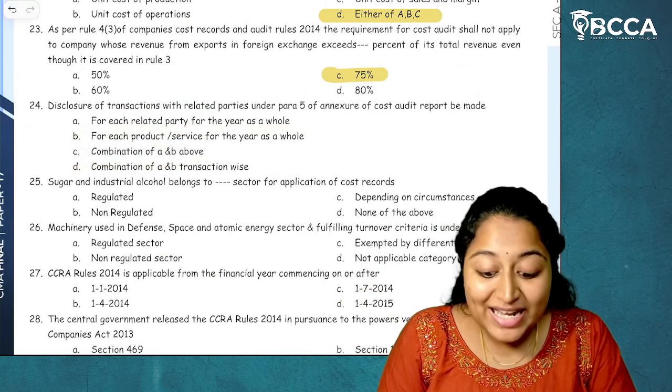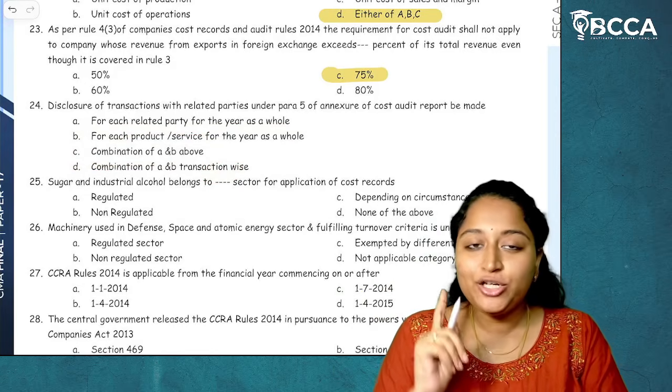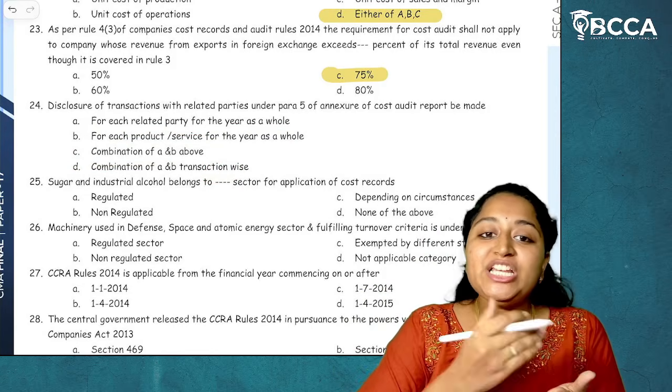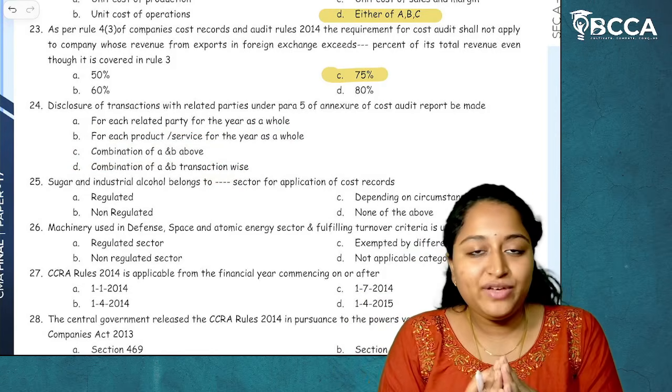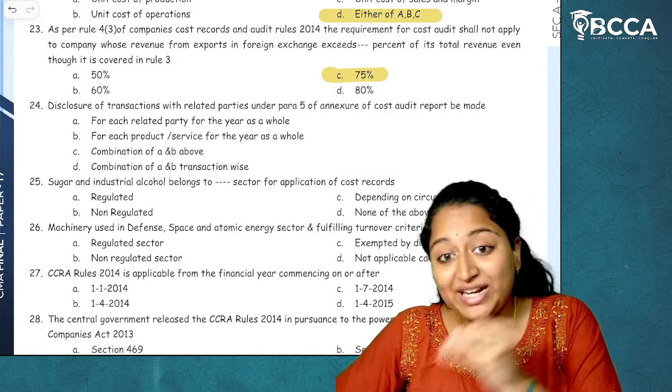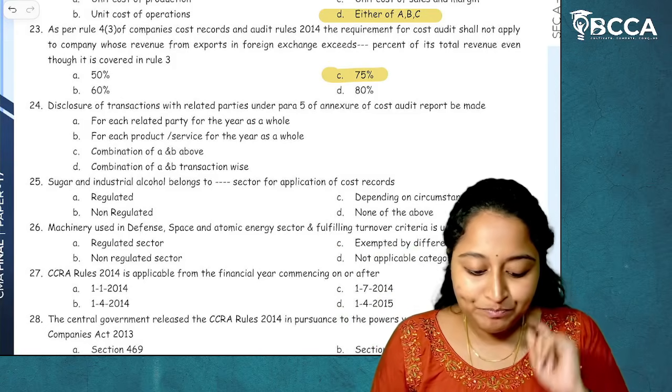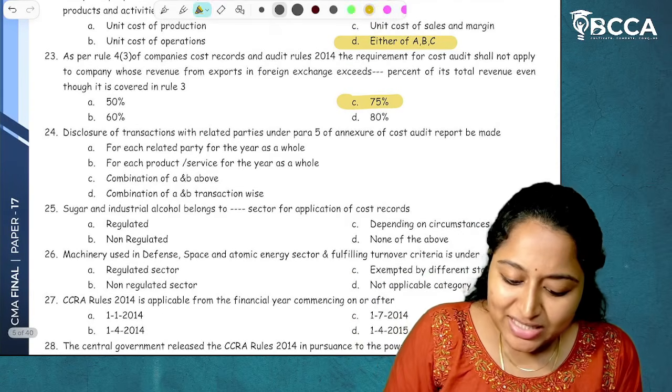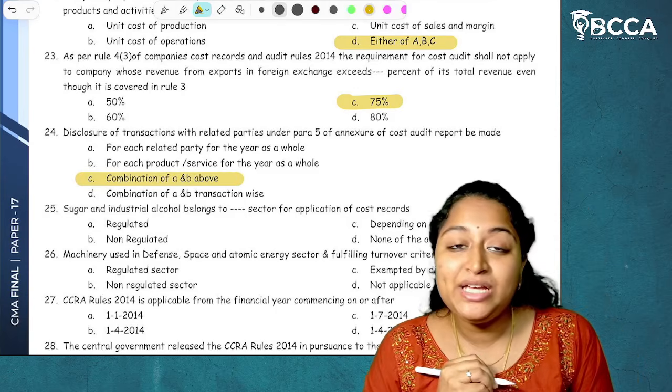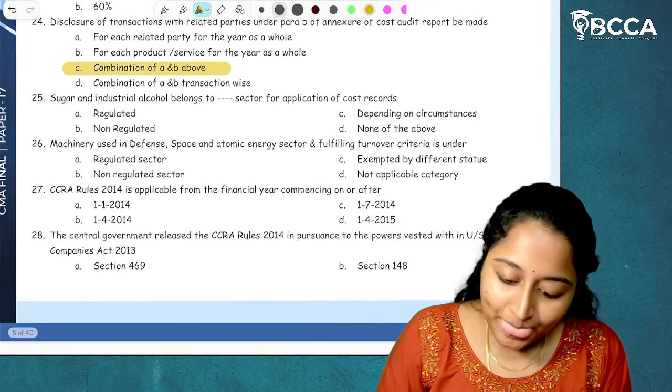Should it be done transaction wise? The answer is no. It need not be done transaction wise. For each and every related party, we have to make it. For each and every transaction, it need not be maintained. I hope it is clear. So the answer is option C, combination of A and B above. I hope it is clear.